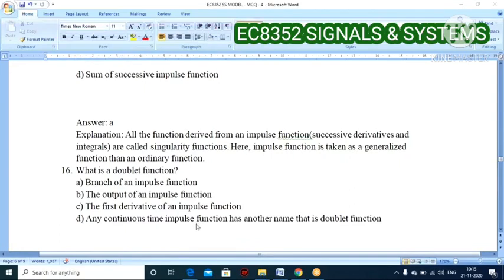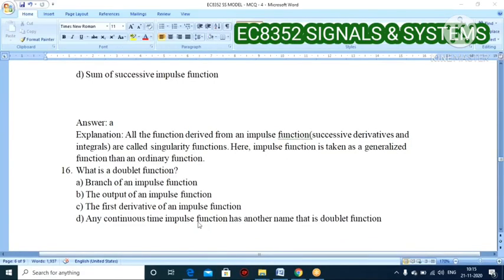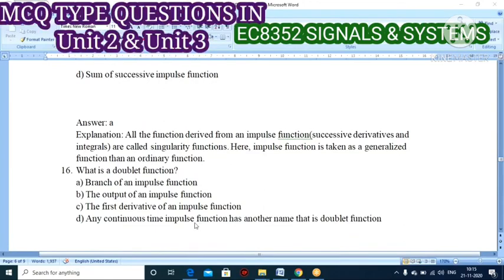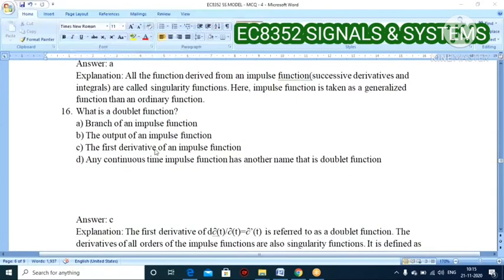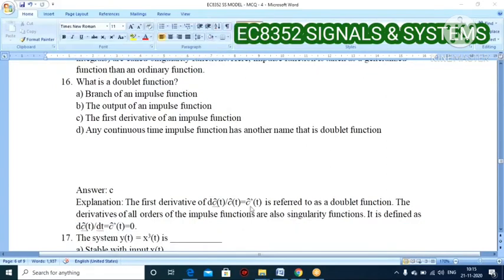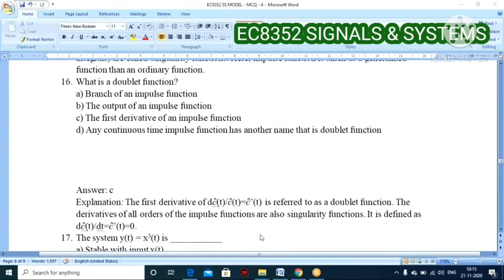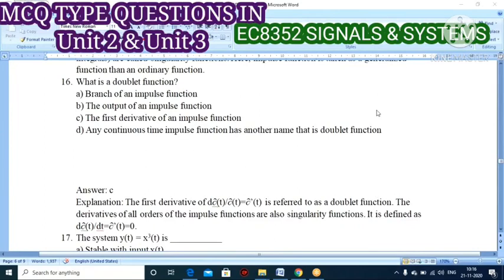Option C. Any other answer, students? Okay, let's check the answer. Option C, the first derivative of the impulse function, we call it the doublet function. Very good, Mark. So the first derivative, that is δ'(t), is nothing but the first order derivative, so it is referred to as the doublet function.